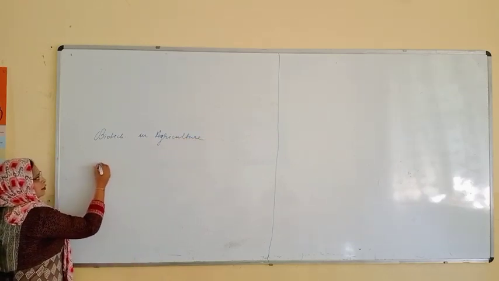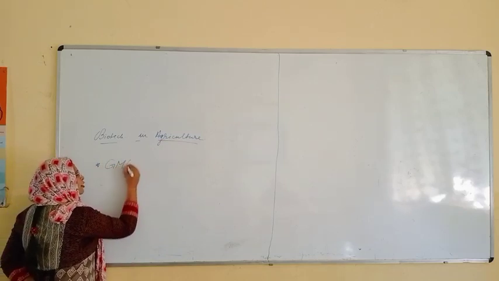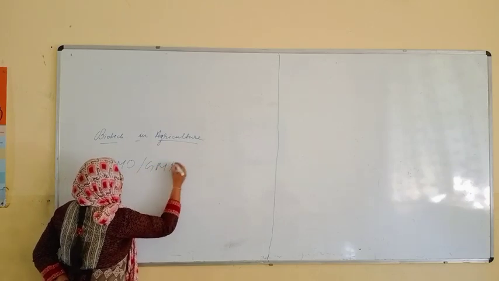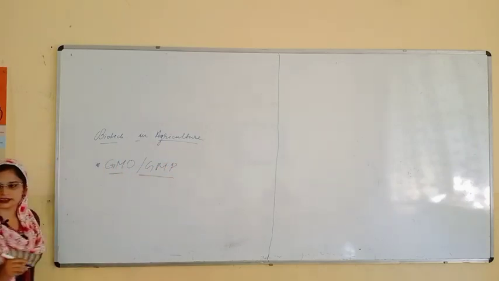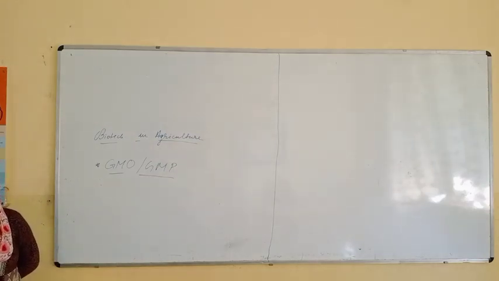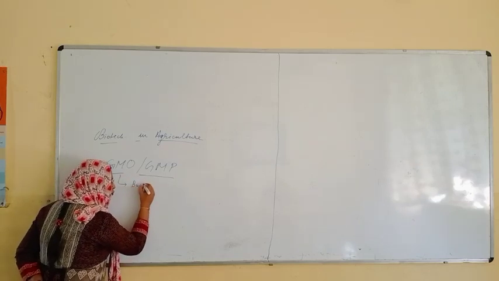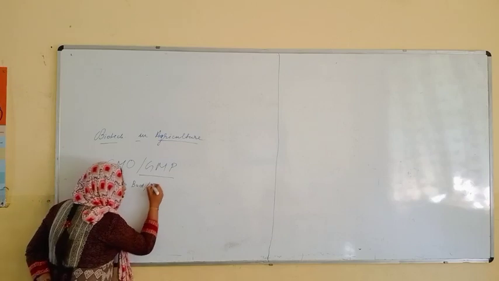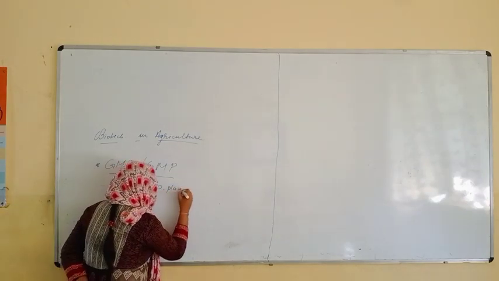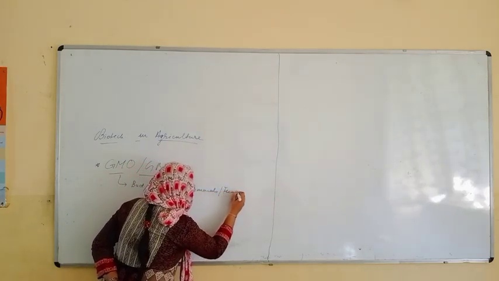So the first thing was the genetically modified organism, or you can say genetically modified plant. This came into existence. Now, what are genetically modified plants and genetically modified organisms? For example, you can take bacteria or any microorganisms, plants, animals, or fungus.